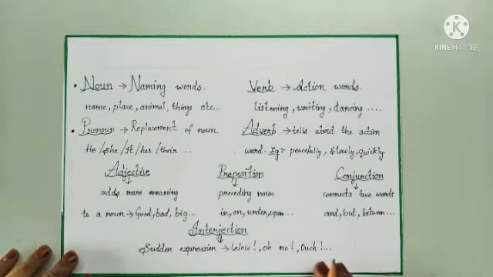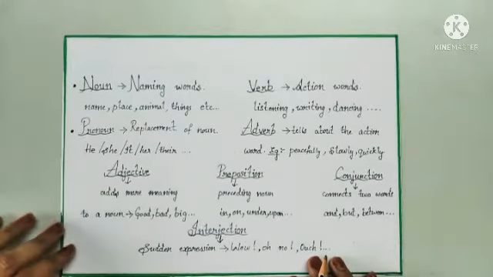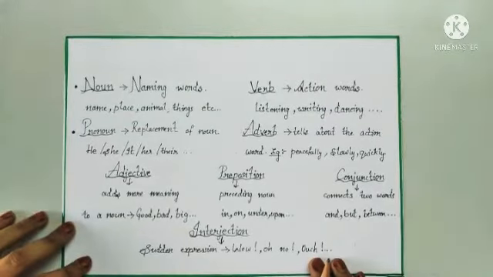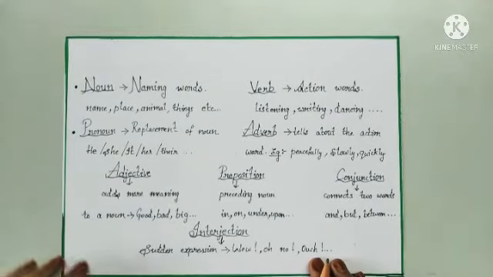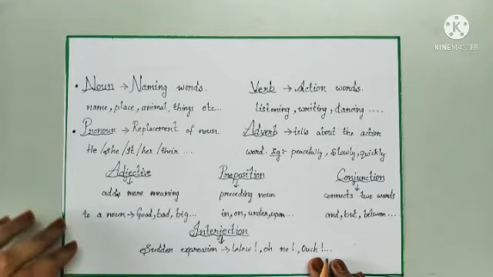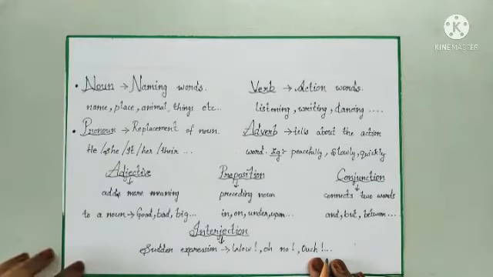See friends, coming to the first one, noun. What is this noun? The best example is yourself. You go to some place, you will introduce yourself with your name, right? So your name or the name of things, name of places, animals, all these come under noun. All the naming words are called noun.